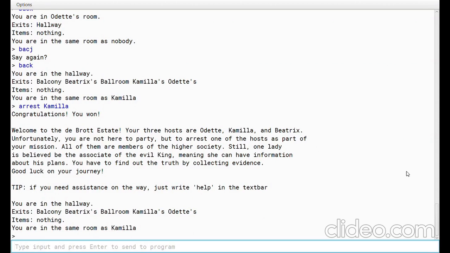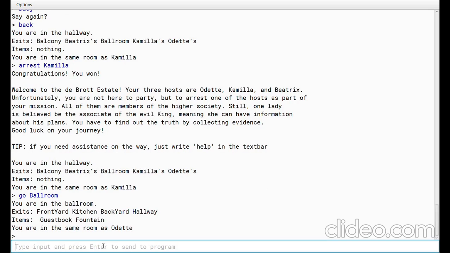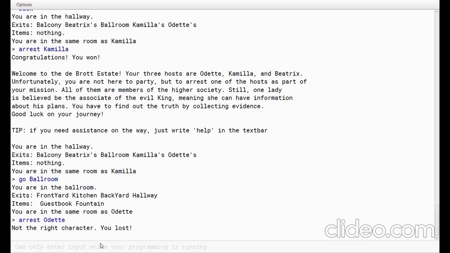So I want to figure something else out as well. Let's see. We're in the same room as Camilla. But what happens if we go somewhere else? Let's go to the ballroom, for example. What happens if I arrest it? So we lost in this instance. Okay, so the game definitely works if I arrest the right person. That's really good to know.